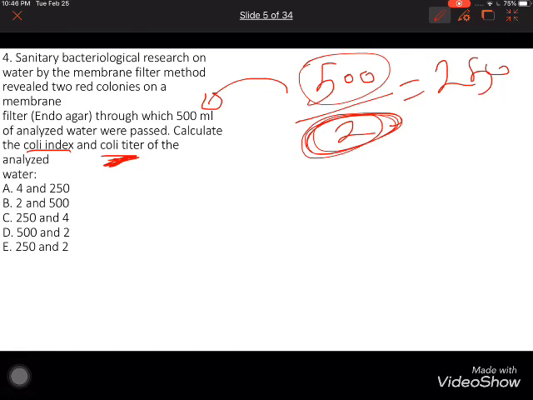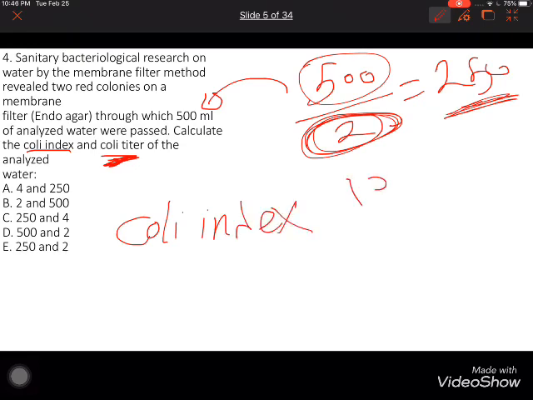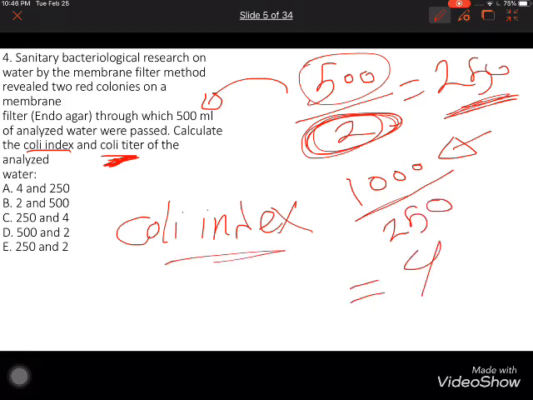And after this, we determine Colli index. Colli index is 1000, and this number you should know by yourself, over 250. It's equal to 4. Now, Colli index, he asked first of Colli index, that means 4, and qualitative 250.